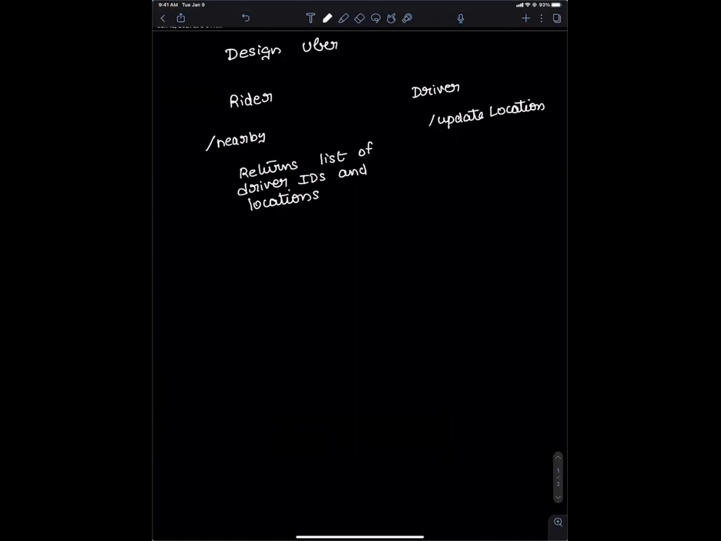Okay. So basically update location, for the driver and for the rider. Okay. So these are the two APIs that you want me to design. Anything else about the system that you can share? This is only the requirement.